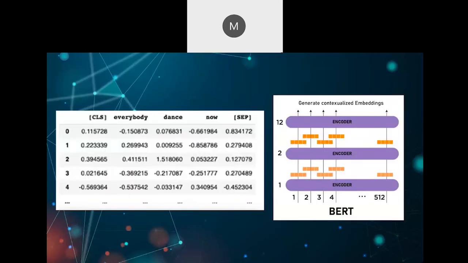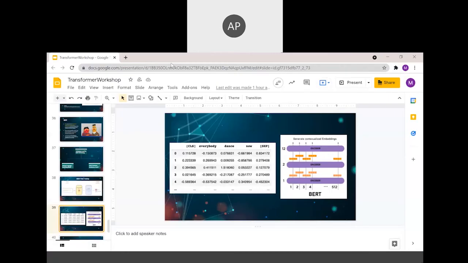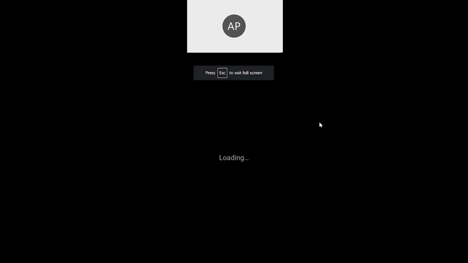Now Abhijit will show you a project which he made using Hugging Face and transformers, and he'll now be sharing his screen. Just a minute. Mihir, can you just review? I'm not able to access the share option. Okay, just a minute.